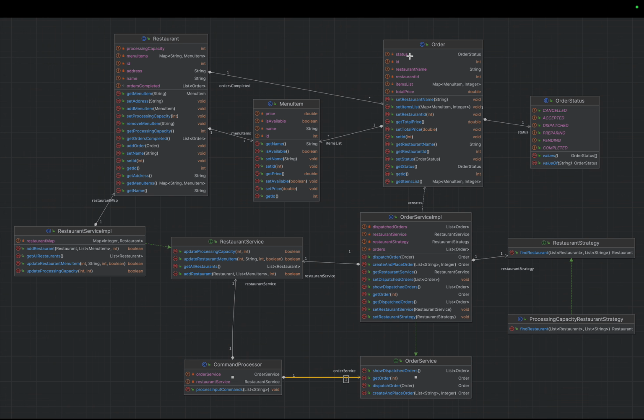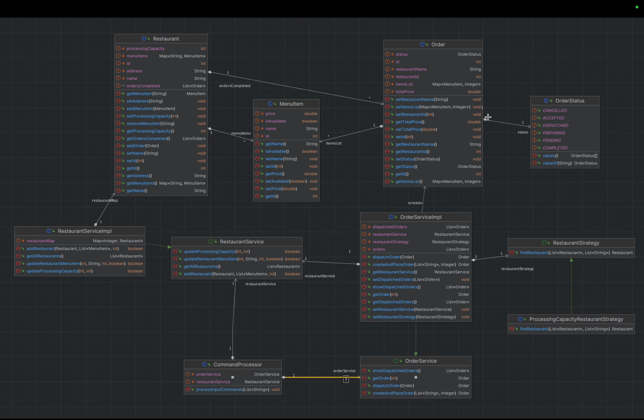So it will have its ID, status, restaurant name. This status is coming from an order status enum class that will have different kinds of statuses. So it has ID, restaurant ID, restaurant name, item list. Item list is a map of menu item and integer. So this integer will tell us the count, if the same item is repeated and how many times. And total price will be calculated based on the item list provided.